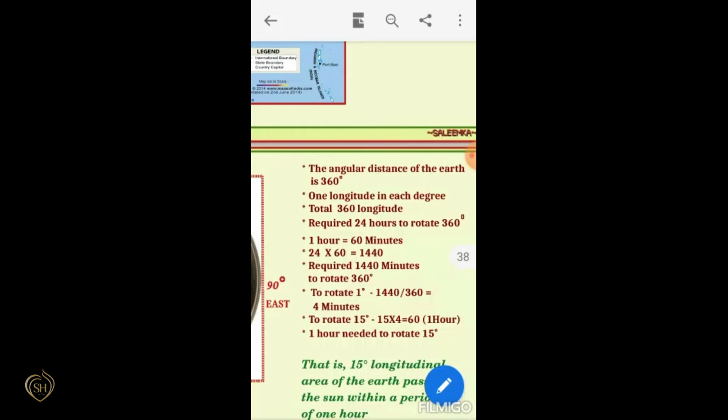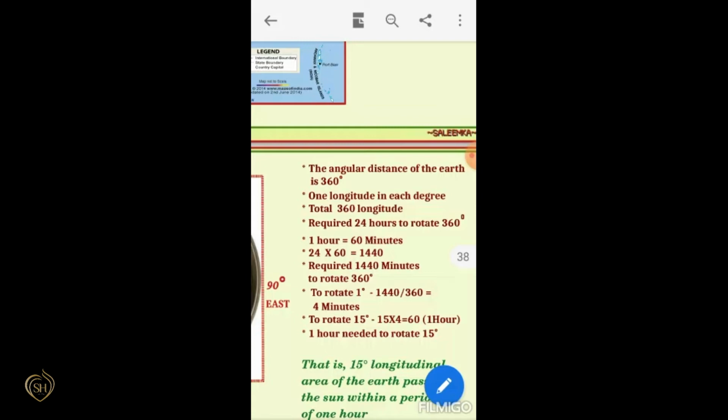So in 1 hour, there are 60 minutes. Then we can convert this into minutes: 24 into 60 is equal to 1440 minutes. So 24 hours is equal to 1440 minutes.